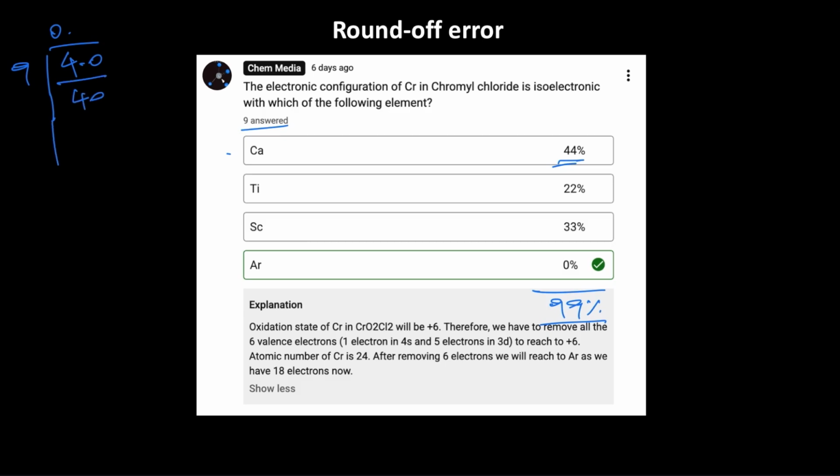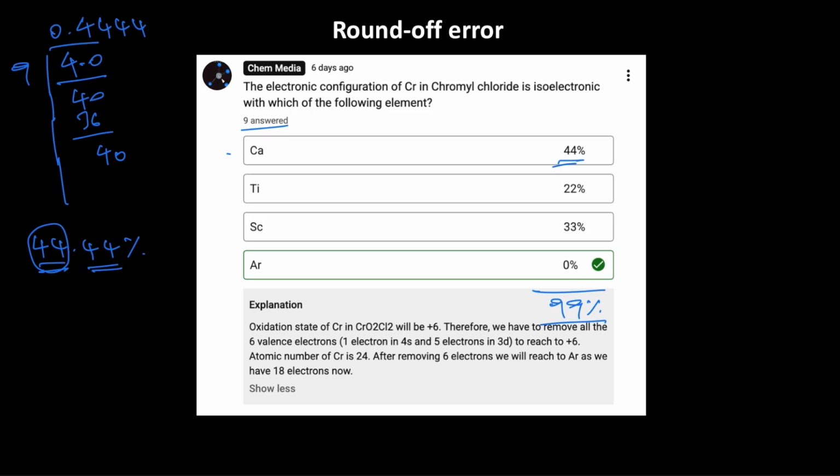Now we can do it 4 times. 4 times 9 is 36, remaining 4 we can't divide, put a 0, and this will keep going, isn't it? So therefore what we have actually is 44.44%. But YouTube enters the value as 44, neglects 0.44.